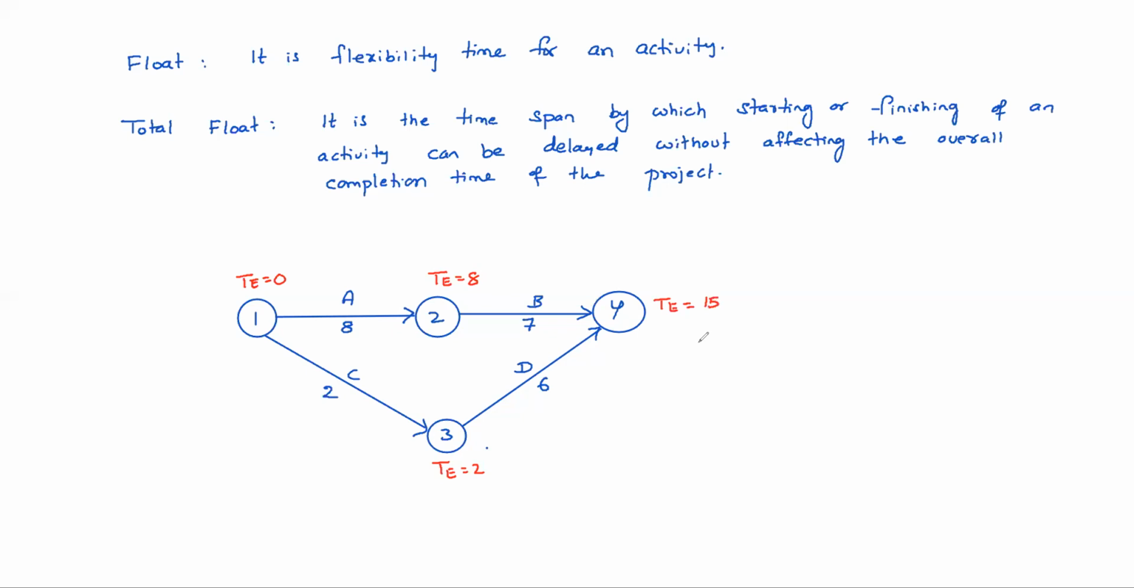Obviously TL must be 15 here. Here TL equals 15 minus 6, that is 9. Here TL is 15 minus 7, 8. TL is 0 here. Like this. Now take this 3-4 activity, activity 3-4.